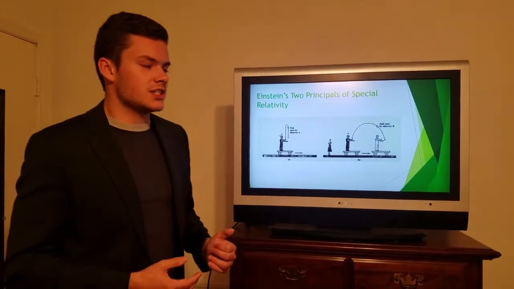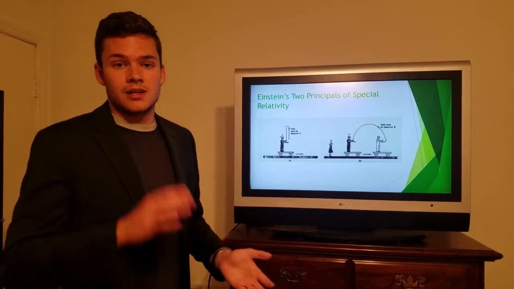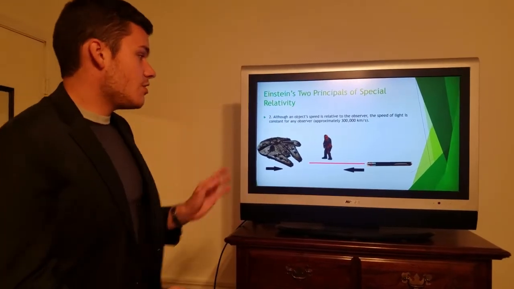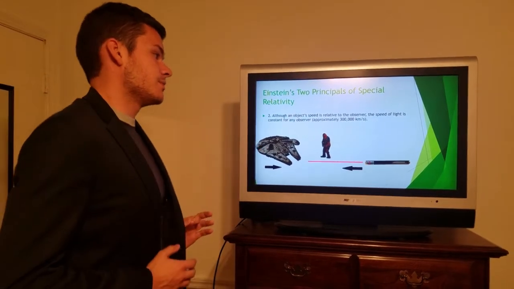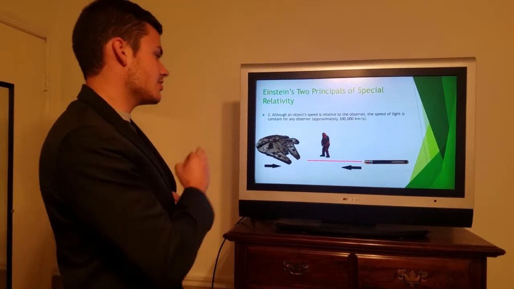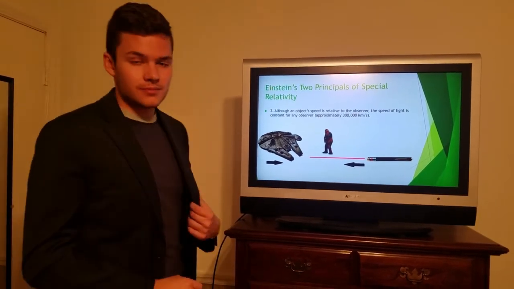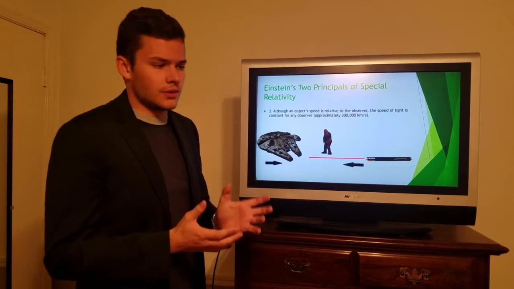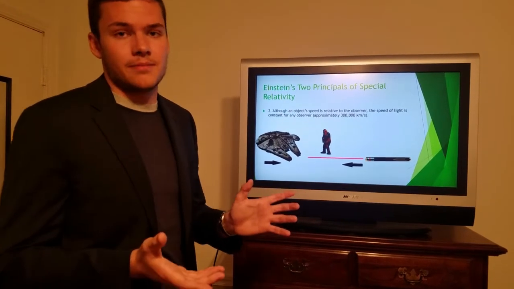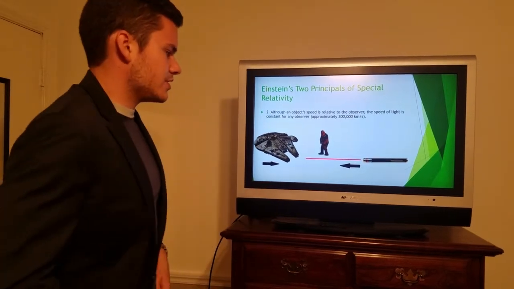We can understand this. But then Albert Einstein comes out and hits us with the second principle. Although an object's speed is relative to the observer, the speed of light, c, is constant for any observer. Now the speed of light, for old time's sake, is just about 300,000 kilometers per second. So let's put this into perspective.